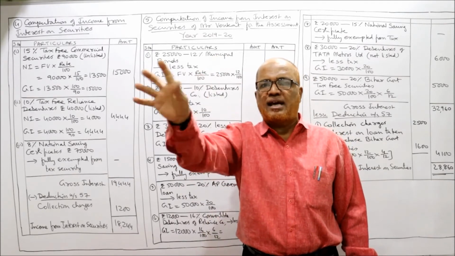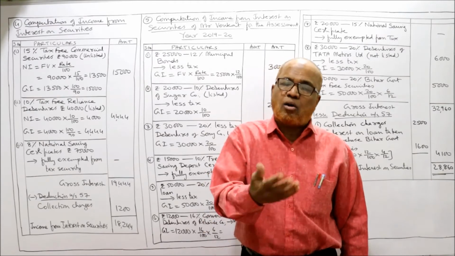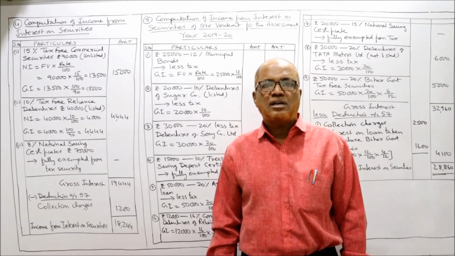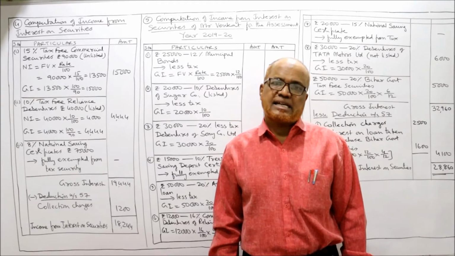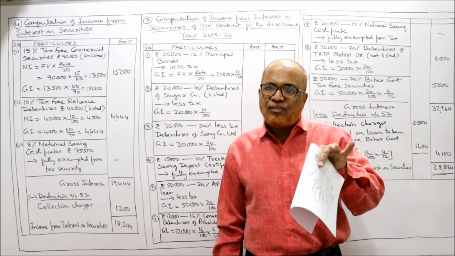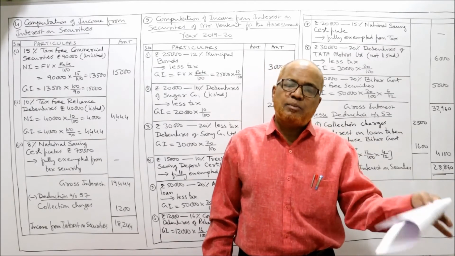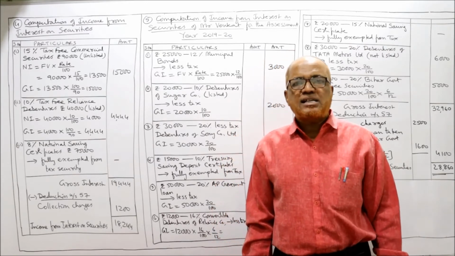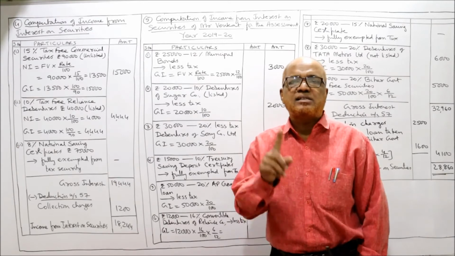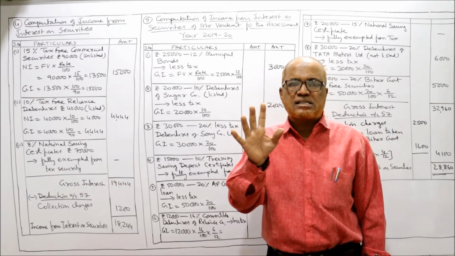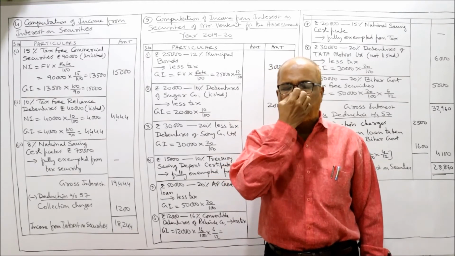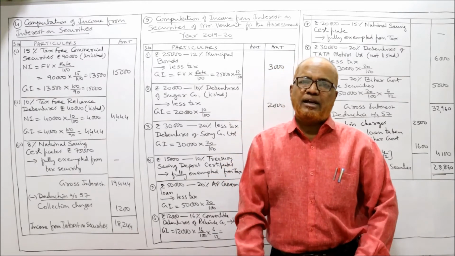These are the securities which are exempted. Apart from that, other government securities are taxable. So municipal bonds are a taxable security. Nothing is given, less tax. If tax free is not given, then it means it is less tax. For less tax security, directly gross interest is equal to face value into rate by 100, one step. For less tax, whether government or commercial, only one step. Gross interest is equal to face value into rate by 100.